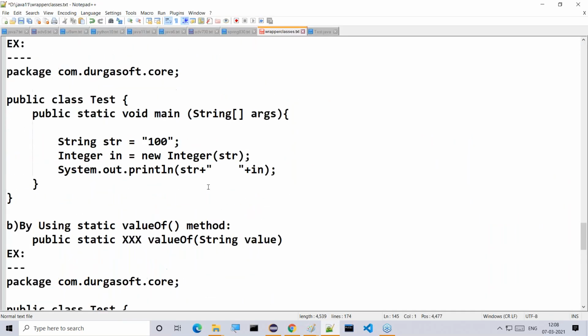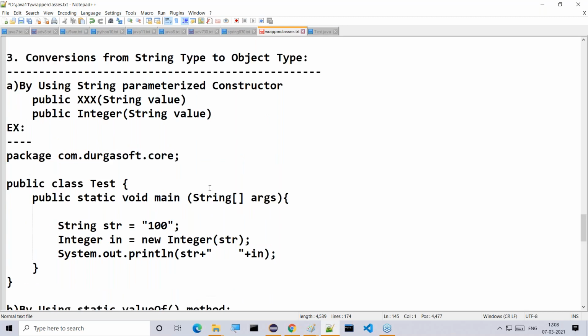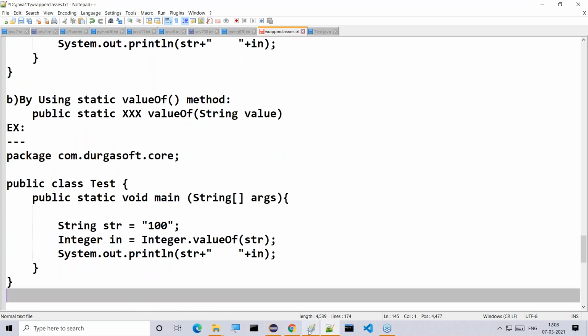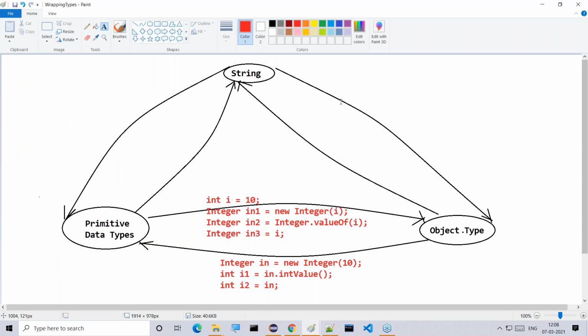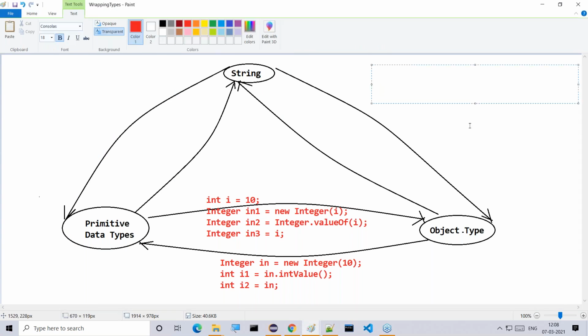So overall, two types of conversions we are performing, from string type to object type. Let's observe this clearly. String type to object type conversions we already provided. What exactly did we provide? String str is equal to 10. Then Integer in1 is equal to new Integer of str.